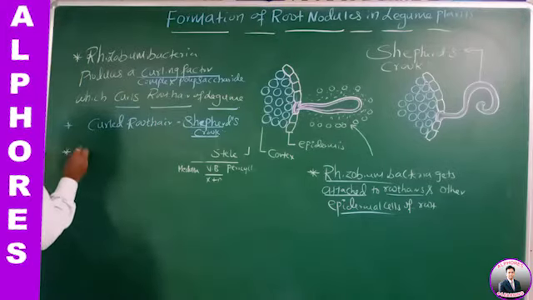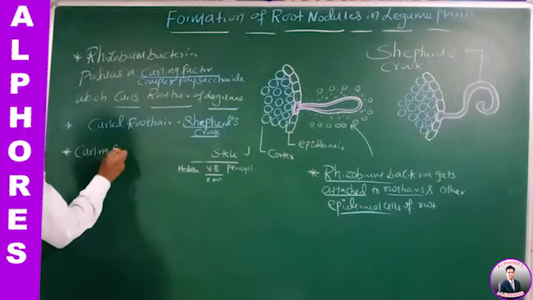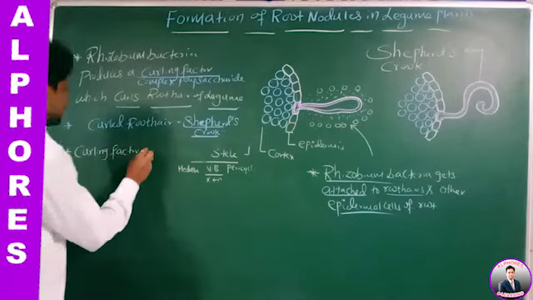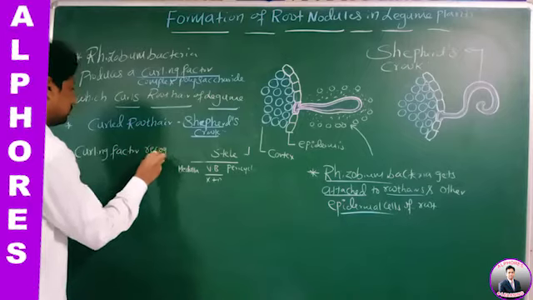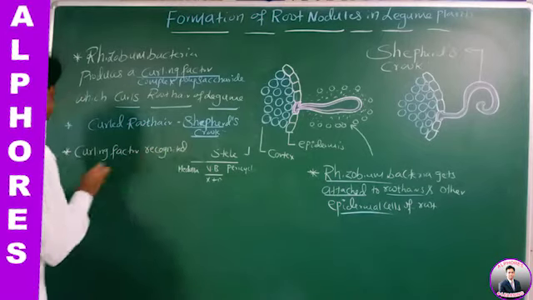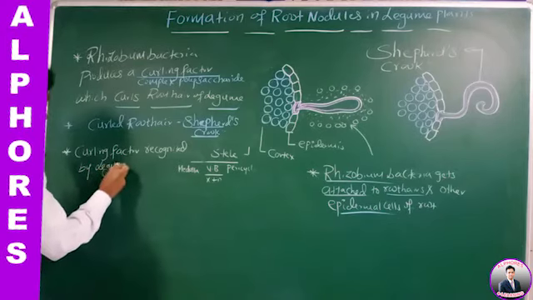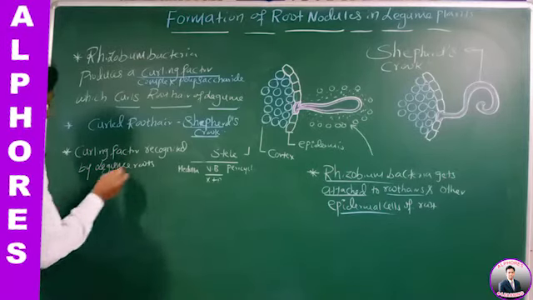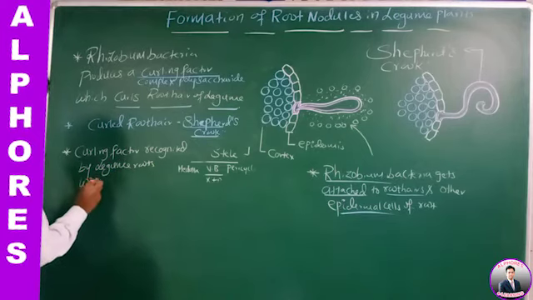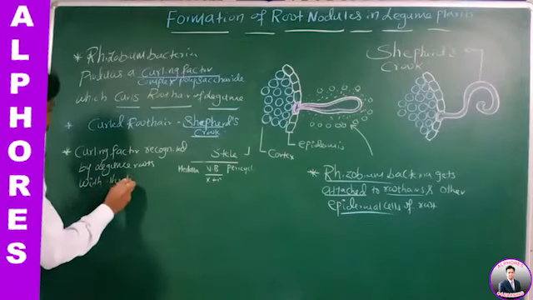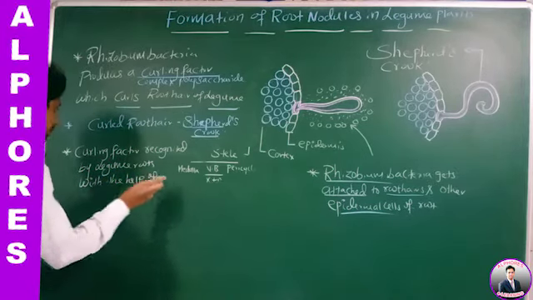Now, this curling factor is recognized by legume roots with the help of what?